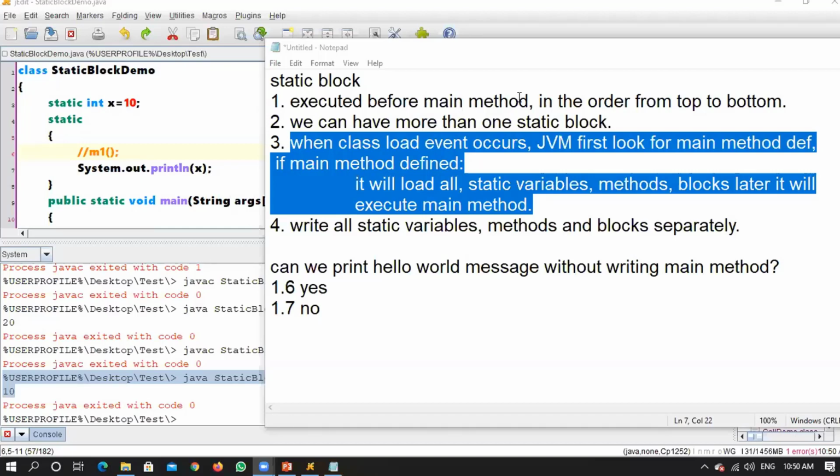Sir, I am confused with the method, constructor and method overloading. Sir, method is different, constructor is different, method overloading is different.